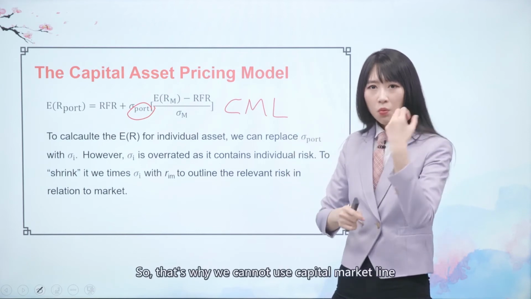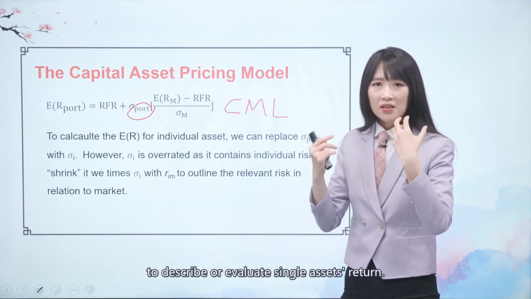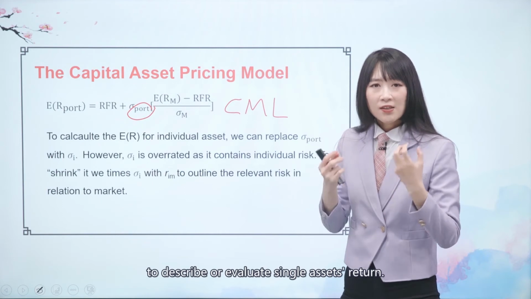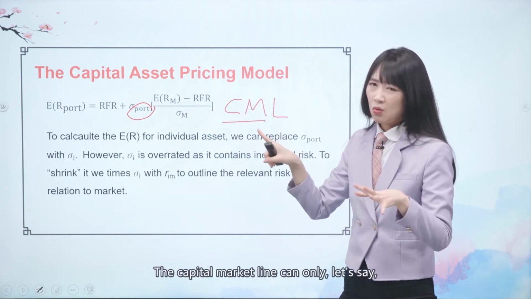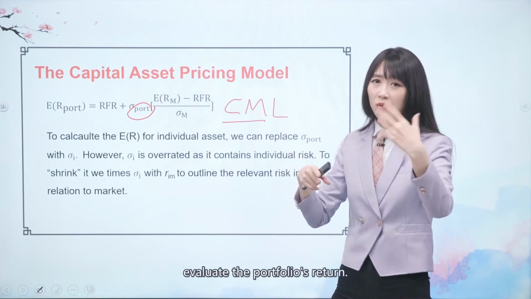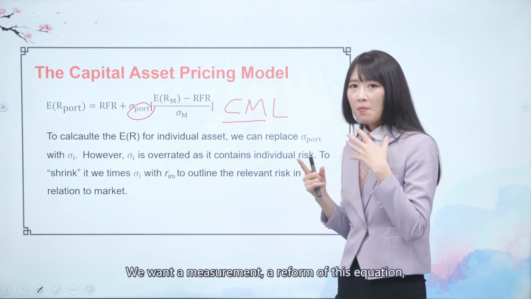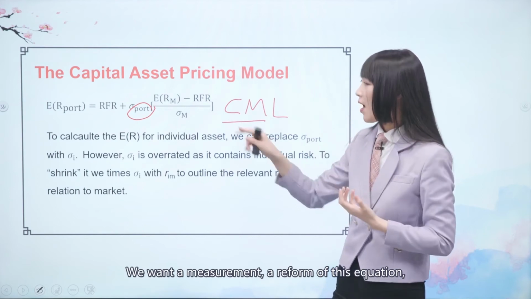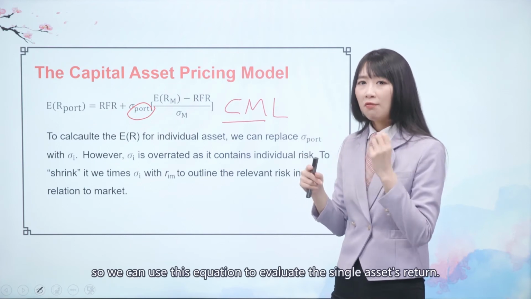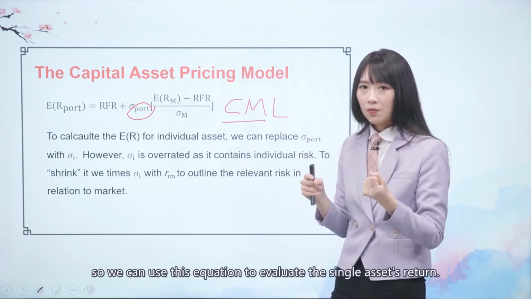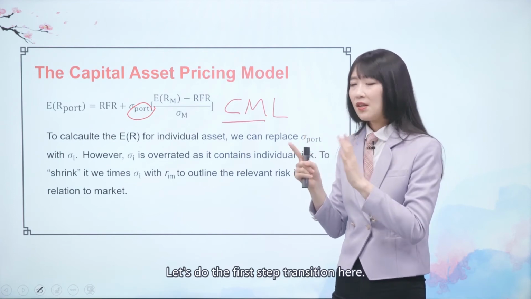That's why we cannot use the capital market line to evaluate a single asset's return; it can only evaluate a portfolio's return. So we want to reform this equation so we can use it to evaluate a single asset's return.